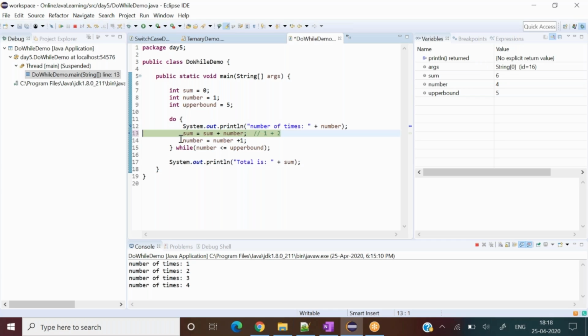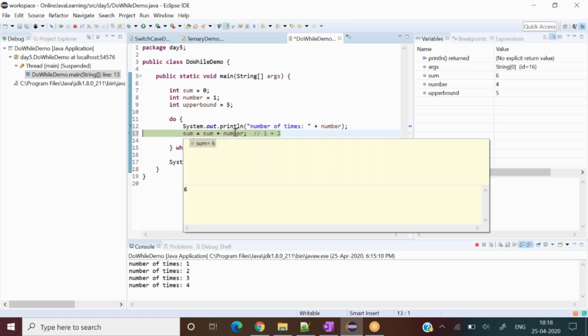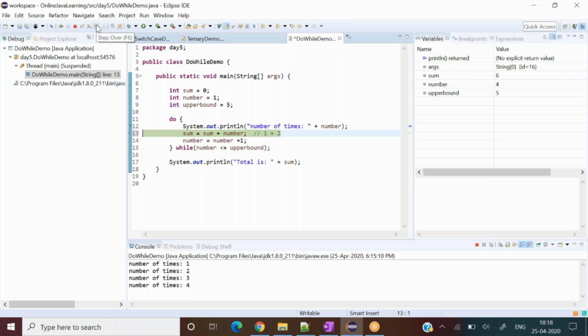So it got printed. Now we have to add sum plus number: 6 plus 4 becomes 10. So 10 will go into sum after summing up this value. Now I have to increment number, so number is 4. 4 becomes 5 now, right? So it has become 5 now. Now 5 is less than or equal to 5. That's absolutely right.